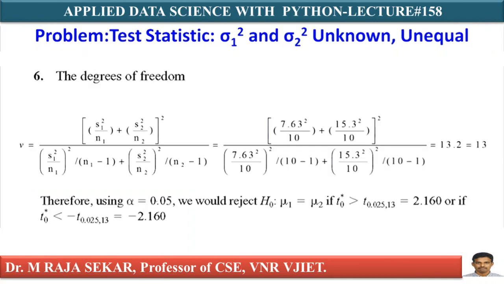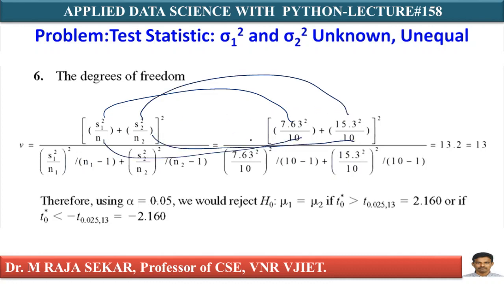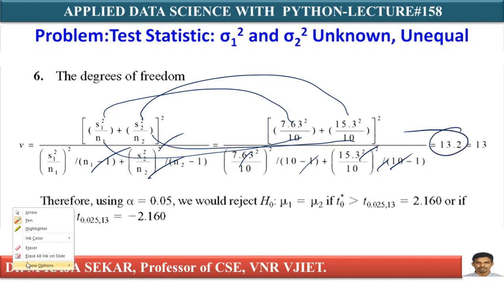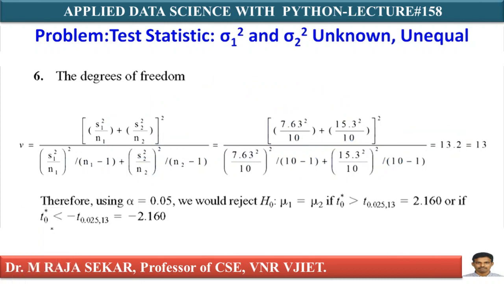Now we will try to calculate degrees of freedom. This data we already discussed in my problem. S1 value is given as 7.63, S2 value 15.3, N1 value 10, N2 value 10. So S1 square by N1, 7.63 whole square by N1 minus 1, that is 10 minus 1, and S2 square by N2, 15.3 whole square by N2, that is 10, whole square by N2 minus 1. This is 13.2, and the approximate value 13.2 is 13. Now we know the degrees of freedom.